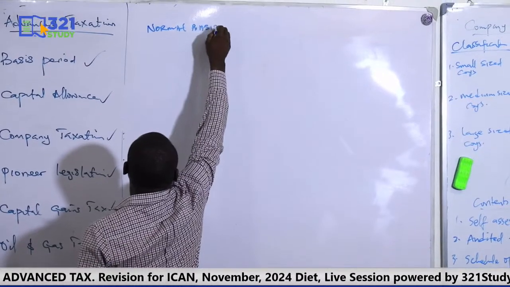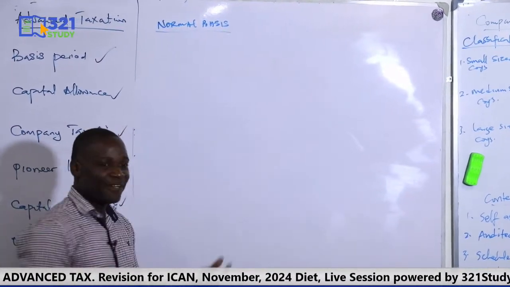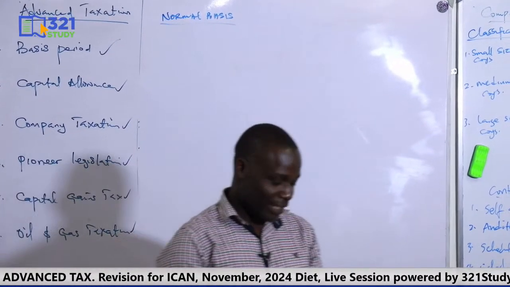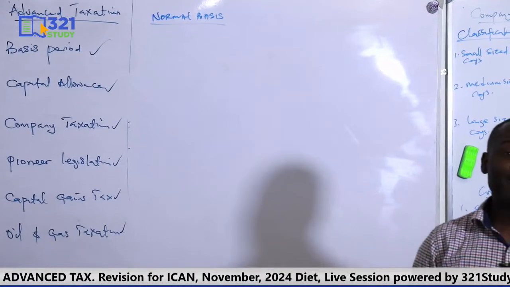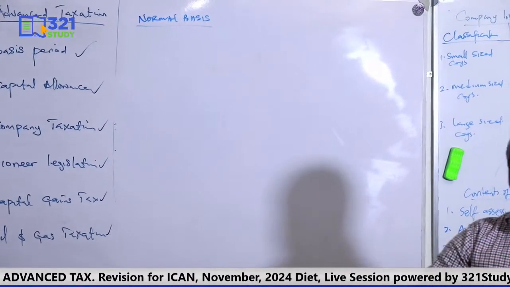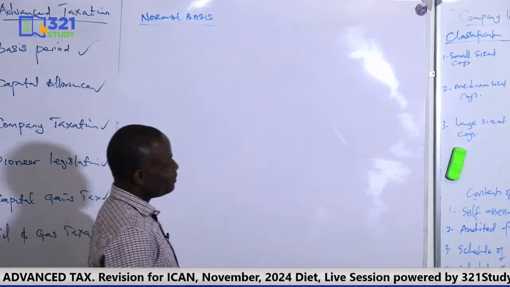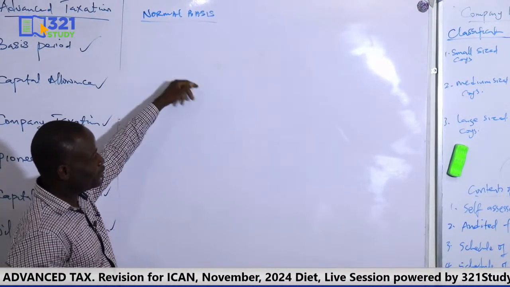Now, for the normal basis, let me just remind you briefly. Normal basis is all about adjusting the accounting profits. Any profit you see in the income statement is an accounting profit. Whether they call it net profit, whether they call it operating profit, profit before tax, all of them are accounting profits. So you need to adjust because that accounting profit is not suitable for tax purpose. So you need to adjust to get the one that is suitable.